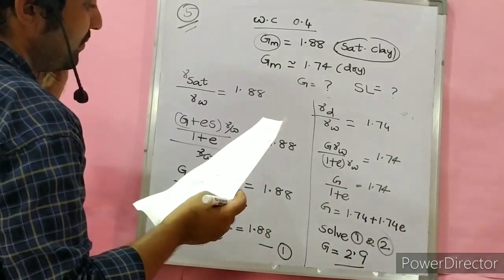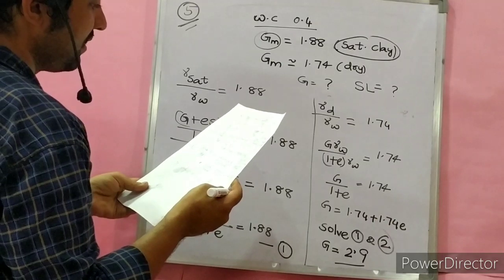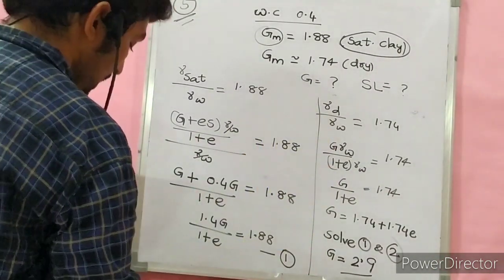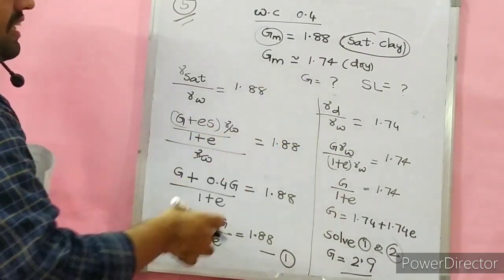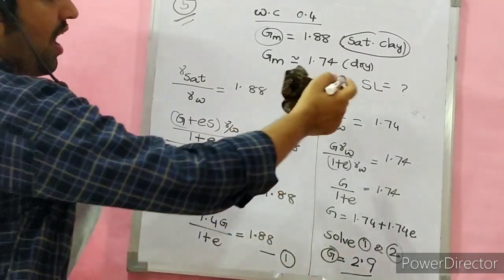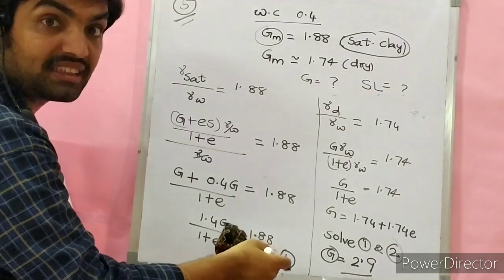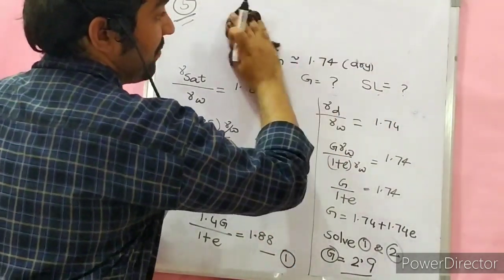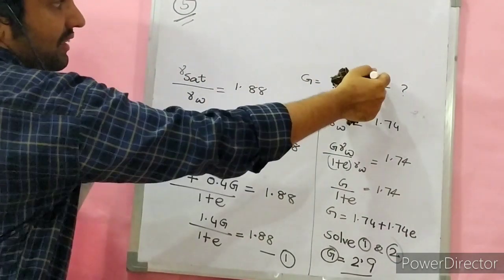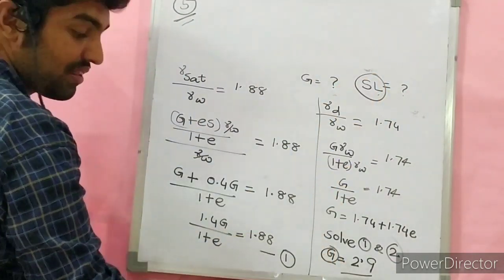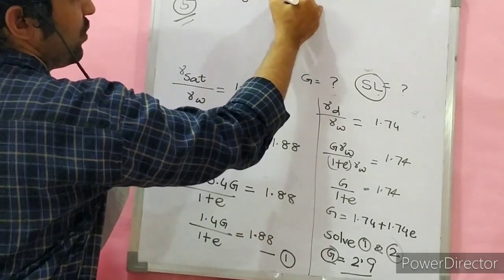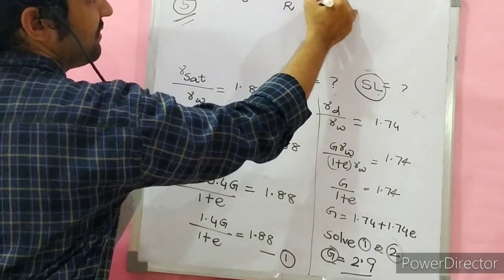What else is given? Nothing else is specified. You are asked to find G and also the shrinkage limit. G is found. How to find the shrinkage limit if G is known? I told you in the previous lecture. The shrinkage limit is equal to 1 by shrinkage ratio minus 1 by G.